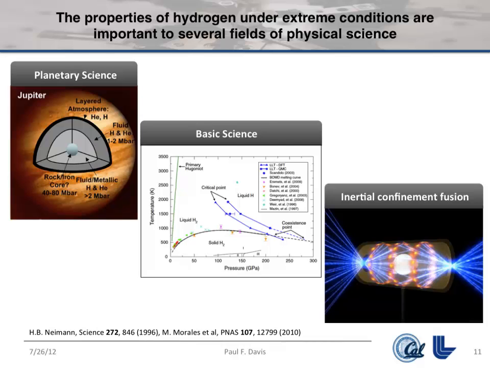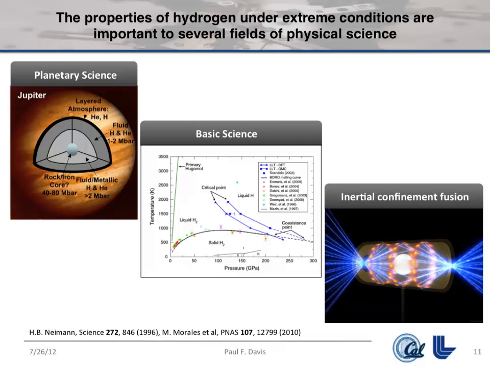Another field I've labeled basic science, but it's actually broad, computational material science. It's just how does the system behave at extreme conditions? It turns out that hydrogen has a really sophisticated phase diagram. There are interesting phase transitions. The one I've shown here is not that clear.